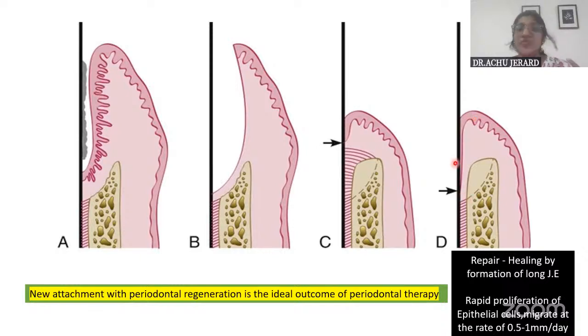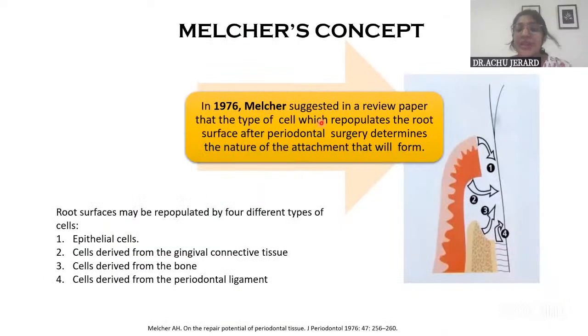This concept was proposed by Melcher, and he said that it is the type of cell that repopulates the area after periodontal surgery that determines the nature of attachment, whether it is healing by repair or new attachment. For example, there are chances that epithelial cells can repopulate, that connective tissue can repopulate, that alveolar bone can repopulate, and also that the periodontal ligament fibers can repopulate. Each of these will give a different type of attachment.